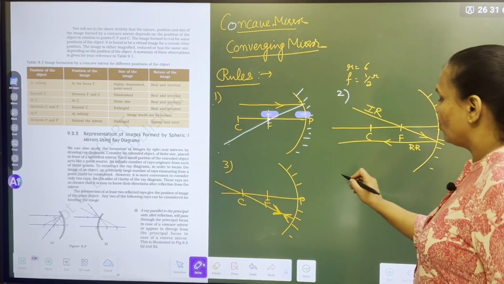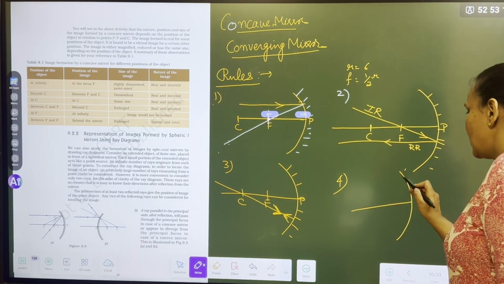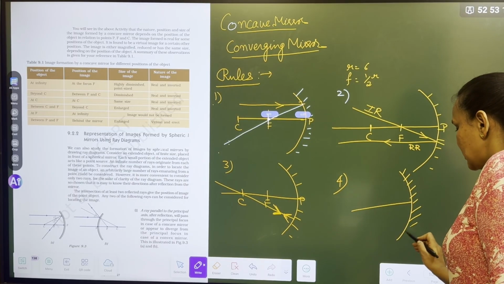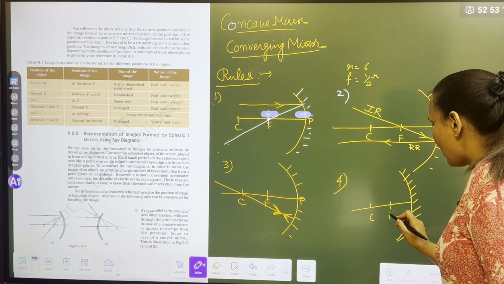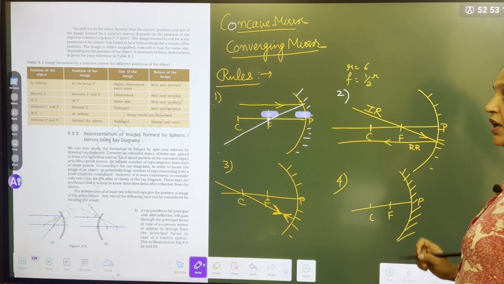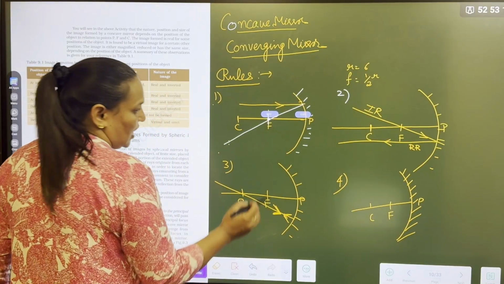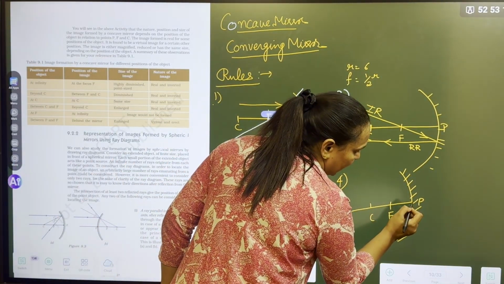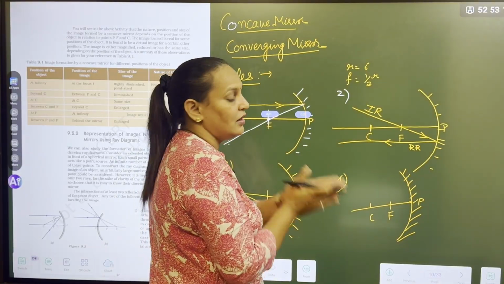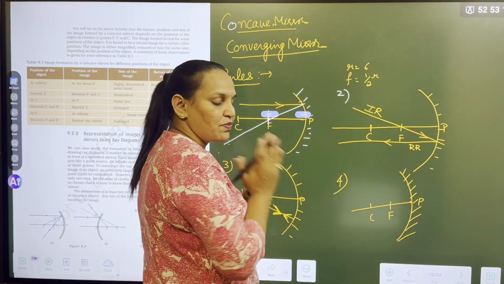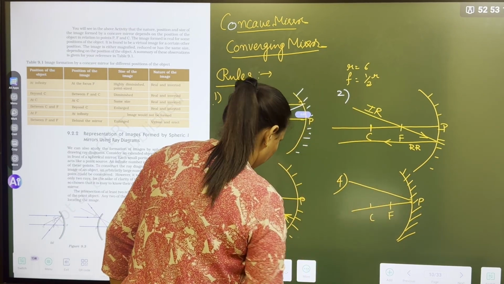There is one more rule. Sometimes they ask, this is a concave mirror. So this is our coating. This is C, this is F, this is P. If the incident ray, look at me, falls here, it directly strikes the mirror. It does not go parallel. It is not passing through C. It is not passing through F. It is just striking the mirror.